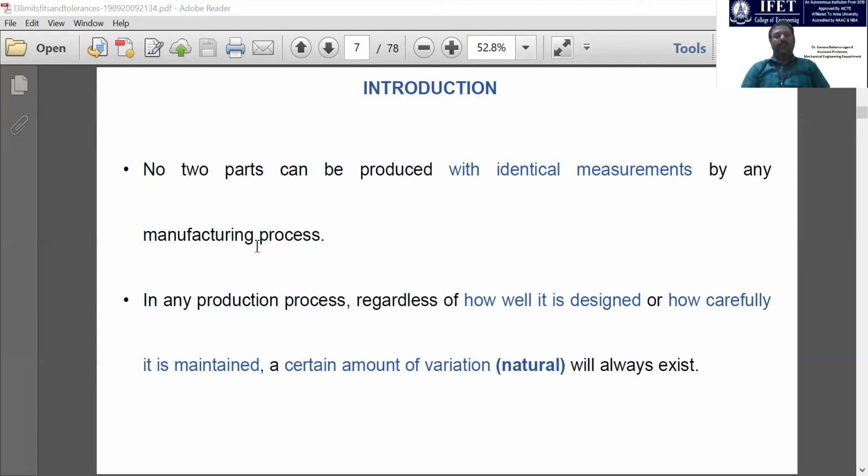You have to mention it clearly in the drawing, and it should be communicated to the fabricator or machinist, and they will read from the drawing that these dimensional variations are acceptable. Okay, this is called tolerances. We are intentionally giving and accepting that no component can be exactly produced with the exact dimensions as per the machine drawing.